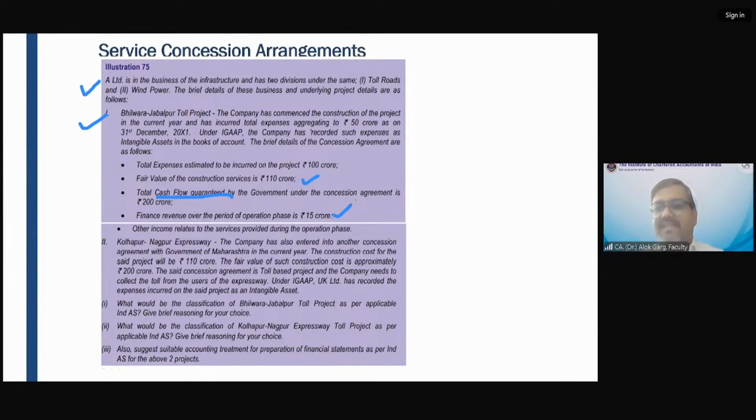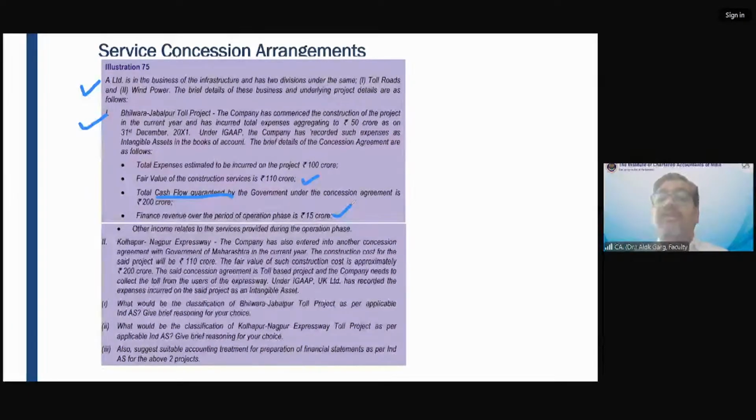Right. So there are two phases in any service concession arrangement. There is a phase of construction and there is a phase of operation, right? The toll plaza that you see, it took time. The development of the highway and the toll plaza took, let's say, 1.5 to 2 years. You must have seen a toll plaza under construction; you are not required to pay anything.